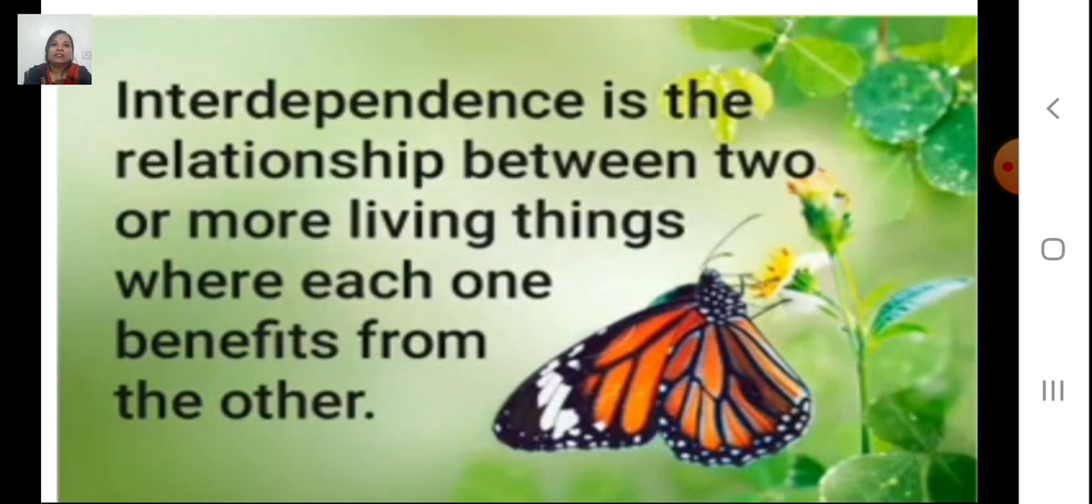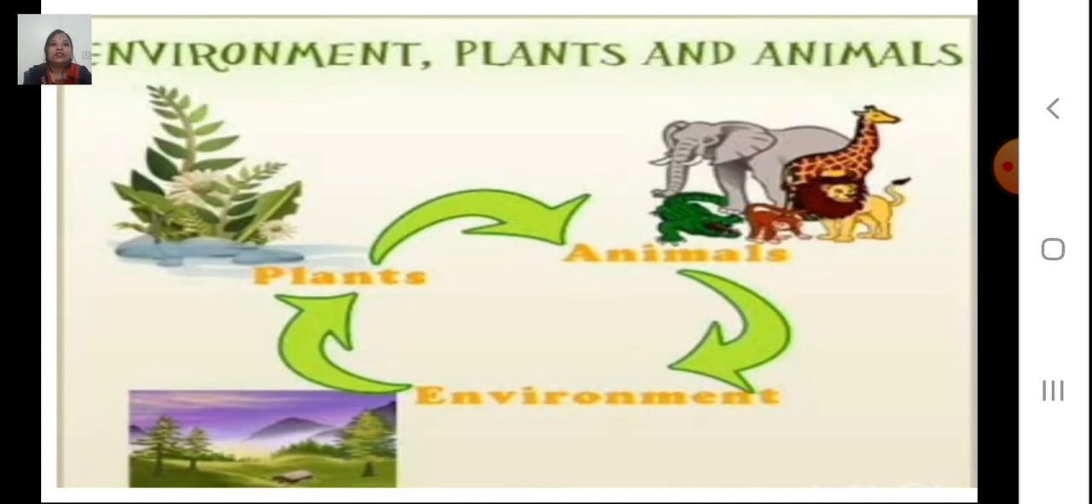Now the first thing is, what is interdependence? Interdependence means depending on each other. Interdependence is the relationship between two or more living things where each one benefits from the other. Now children, the environment, plants and animals, they depend on each other, right? The plants depend on animals, the animals depend on the environment. So in this way, there is an interdependence between all these things. That is a relation which mutually benefits plants, animals and the environment.